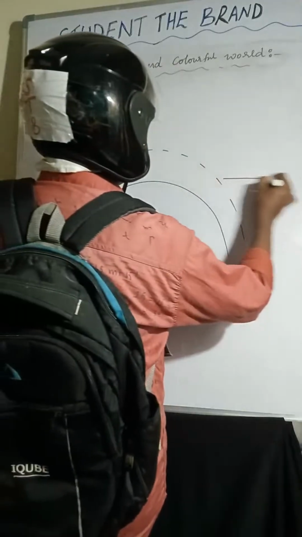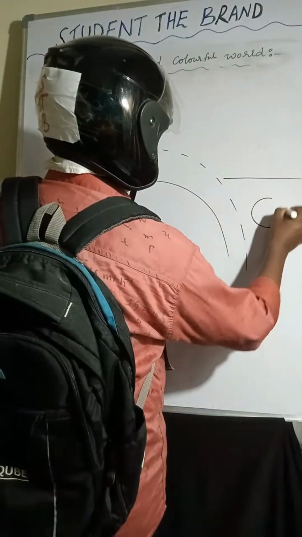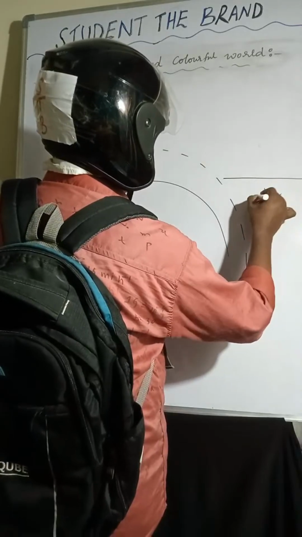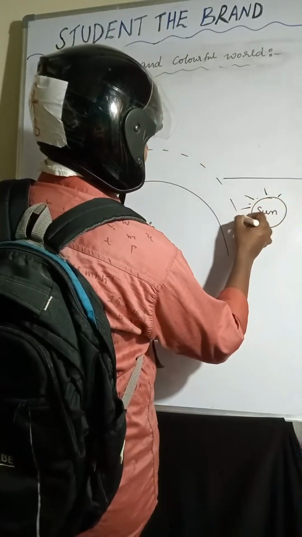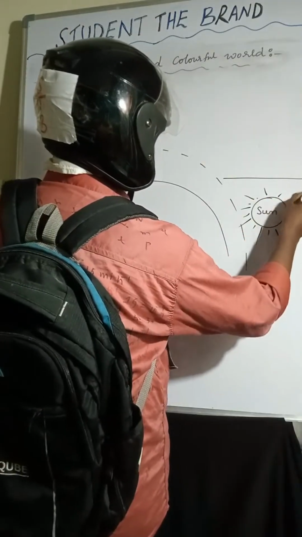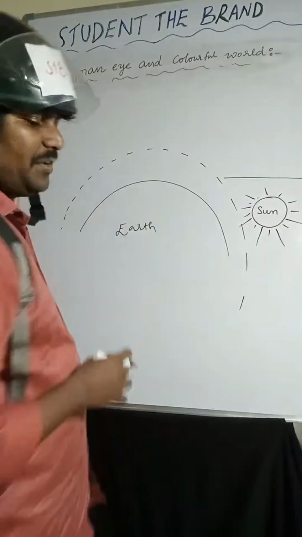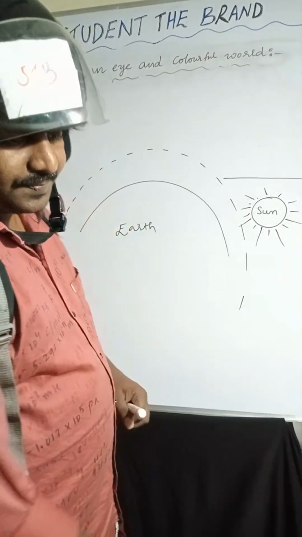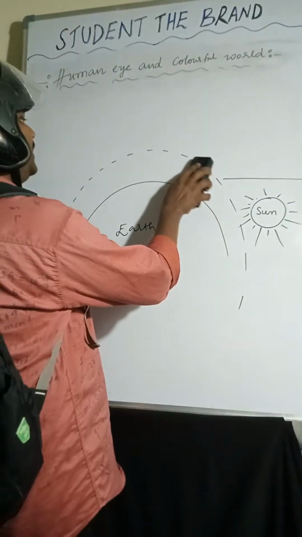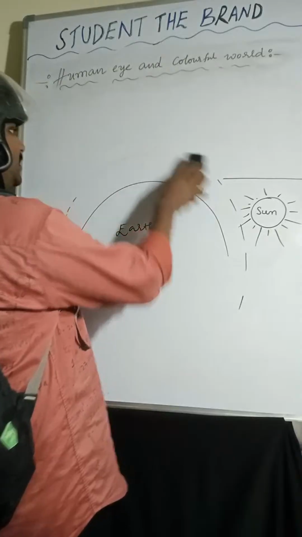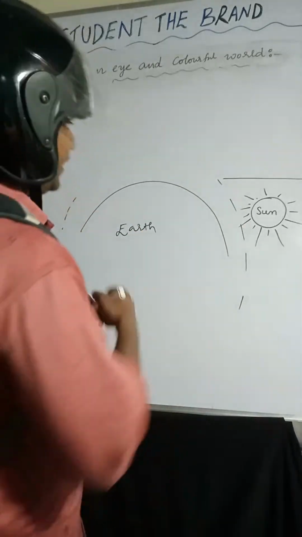This is the origin I am taking, and here is the sun, which will be below the origin. When the light rays are coming from the sun, because of the atmosphere, refraction takes place here.